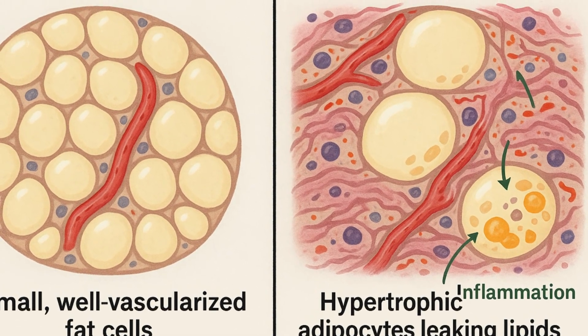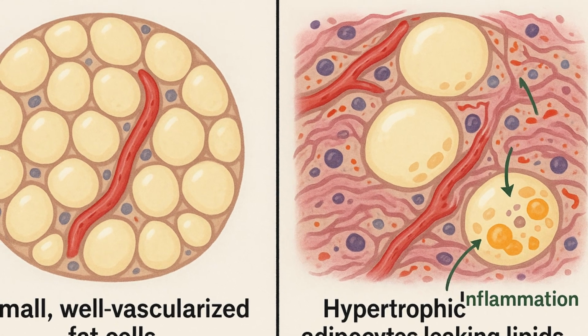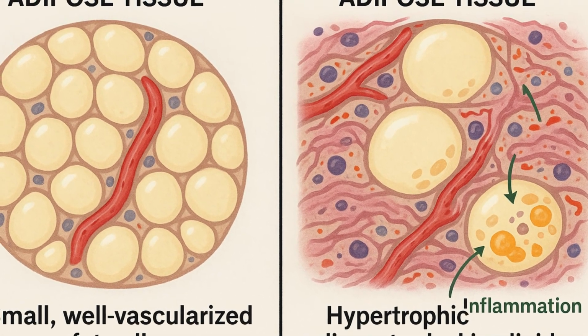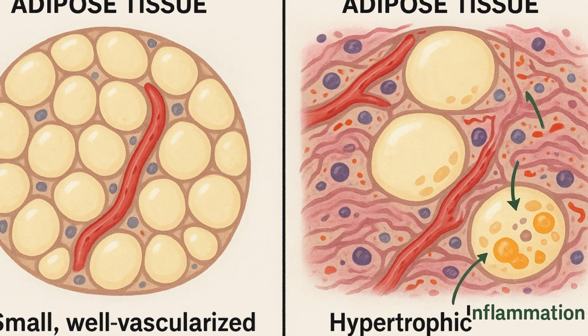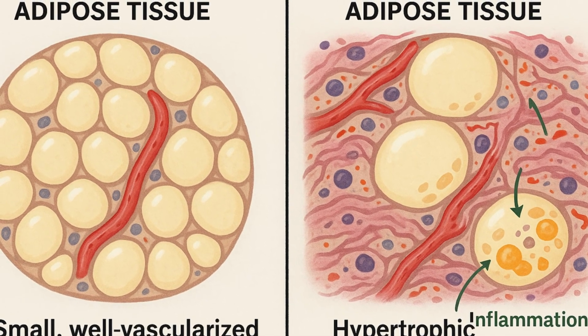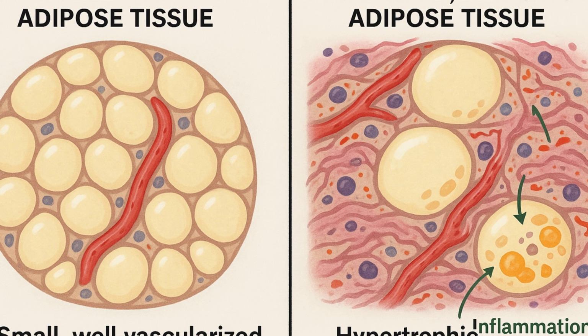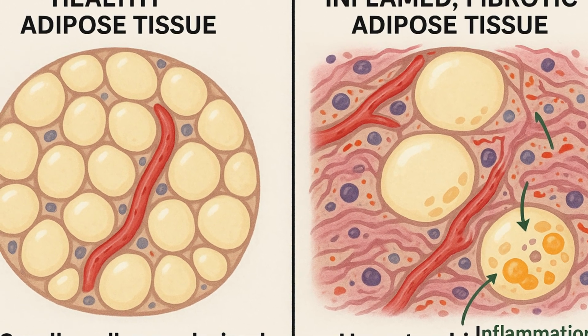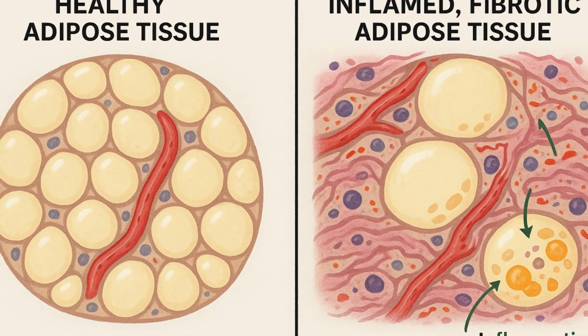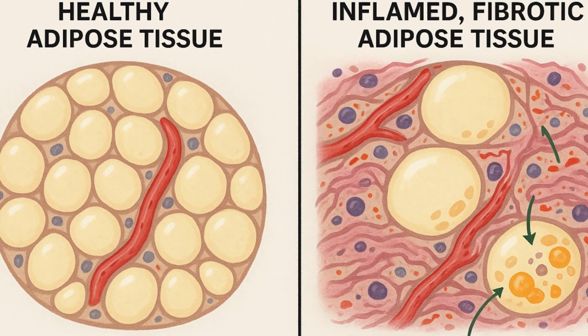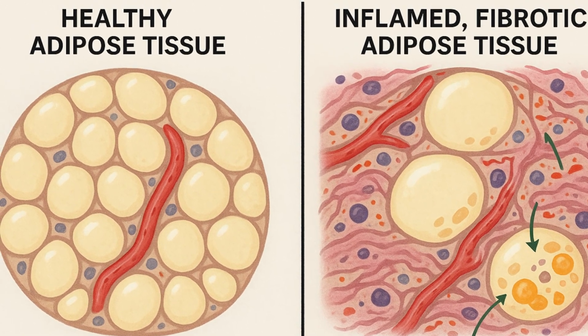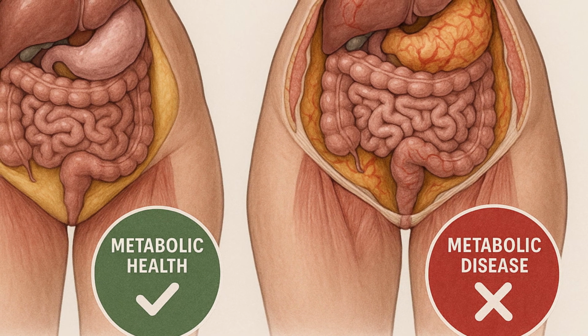In the liver, this ectopic fat accumulation contributes to non-alcoholic fatty liver disease, NAFLD, and insulin resistance. In skeletal muscle, it disrupts glucose uptake and promotes diabetes. In the heart, it leads to lipotoxic cardiomyopathy, which impairs heart function, and in pancreatic beta cells, it can trigger apoptosis, reducing insulin secretion capacity.